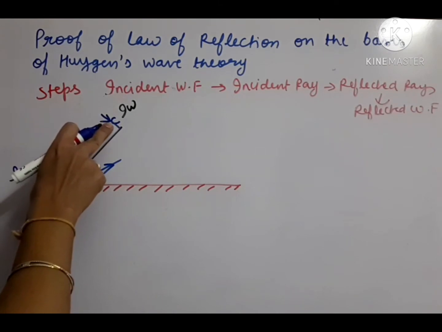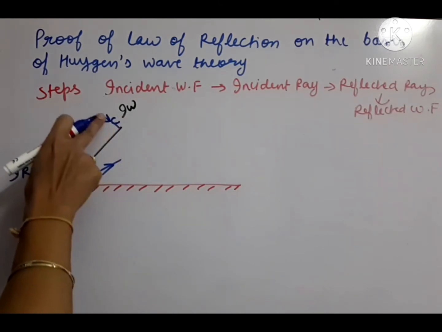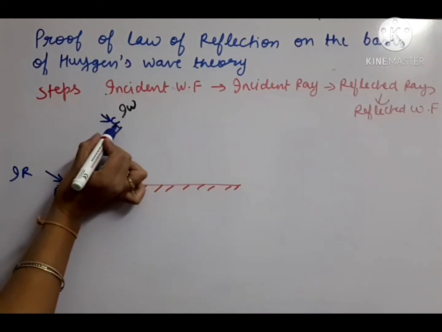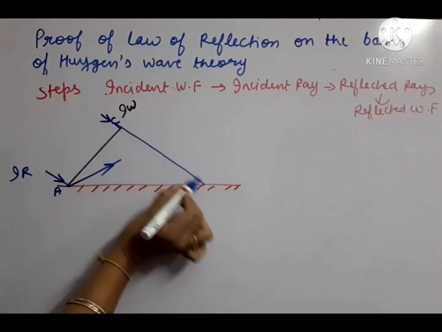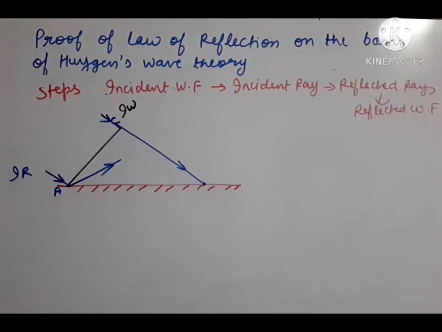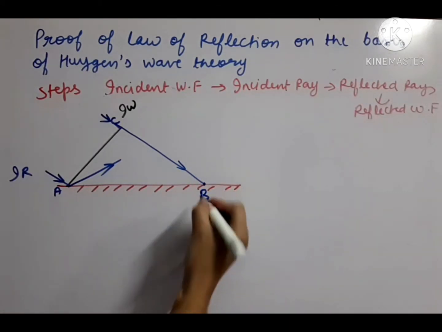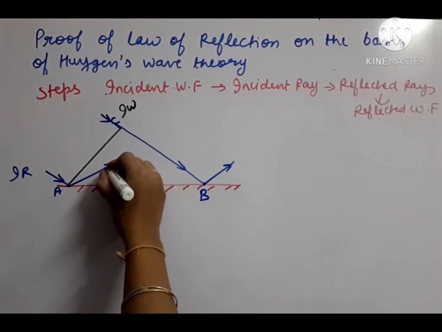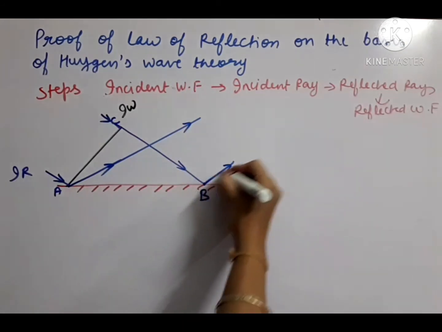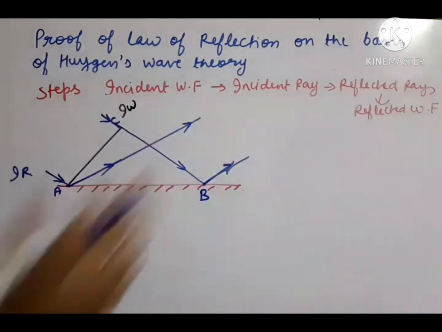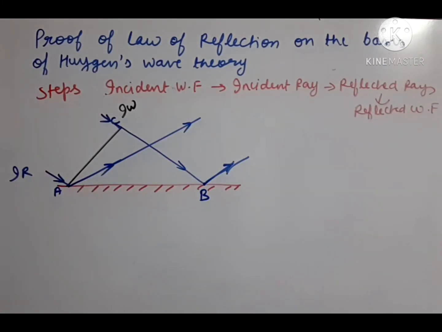And the last ray from the wavefront will take some time to reach the reflecting surface. Suppose it touches the reflecting surface at point B, and then it gets reflected this way. So we have got the reflected rays also. Incident rays are parallel, and reflected rays are also parallel to each other.